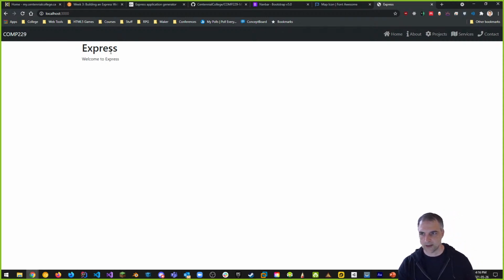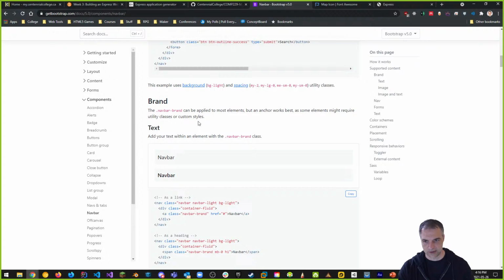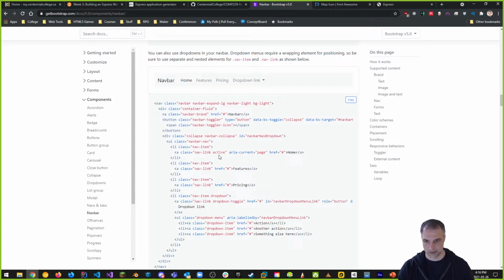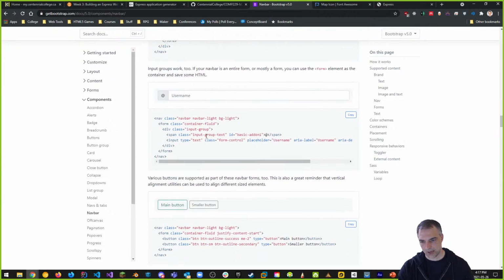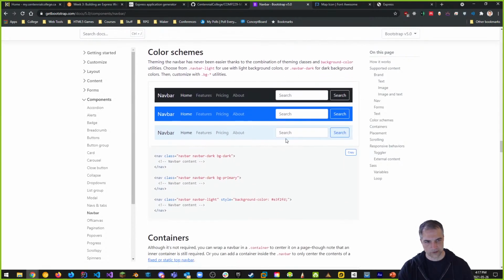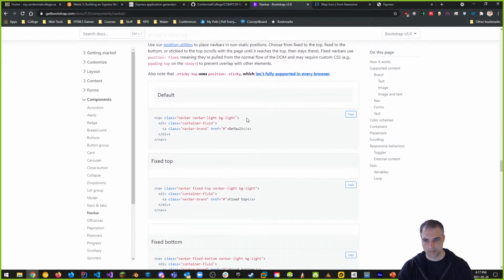Awesome. So that is this, right? And so you can see now that I have a header, I have some content, and now I need a footer. And let's put the footer in place here, which is going to be something I'm going to get from Bootstrap. Bootstrap also has not just navbars, but it also has great examples of how to use things like forms and text, if I want to add text to my navbar, or different color schemes that you can change. Notice that the dark also comes with the white text that you were asking about. So that's one thing that happens. Containers and how to add a navbar in a container, how to place stuff.